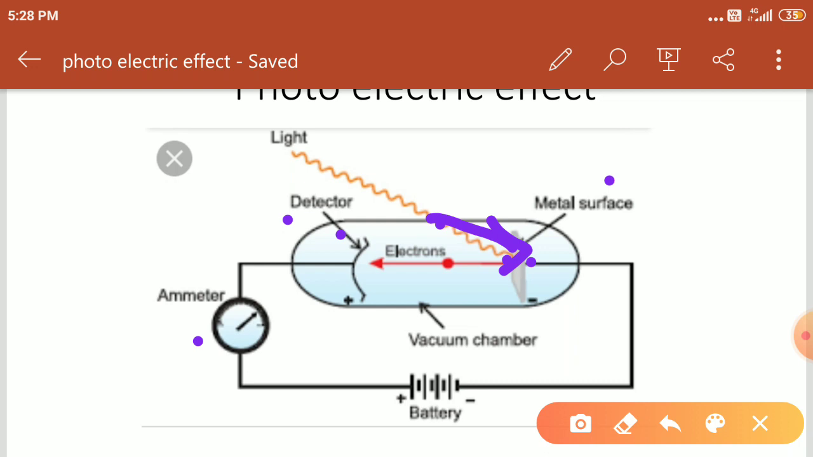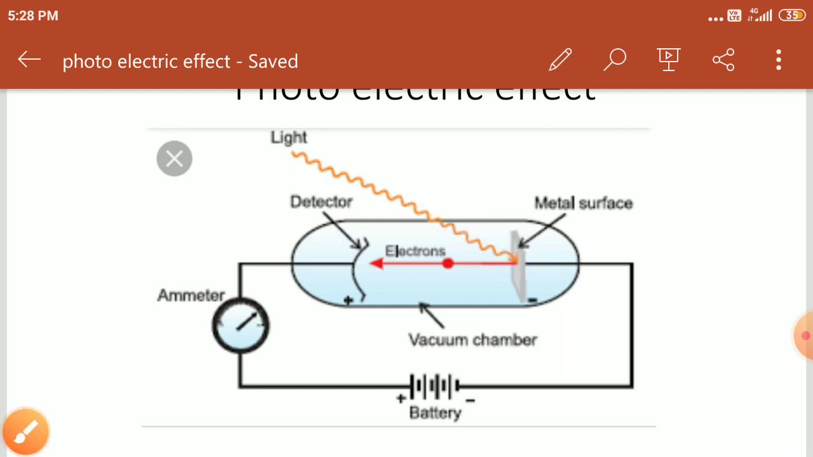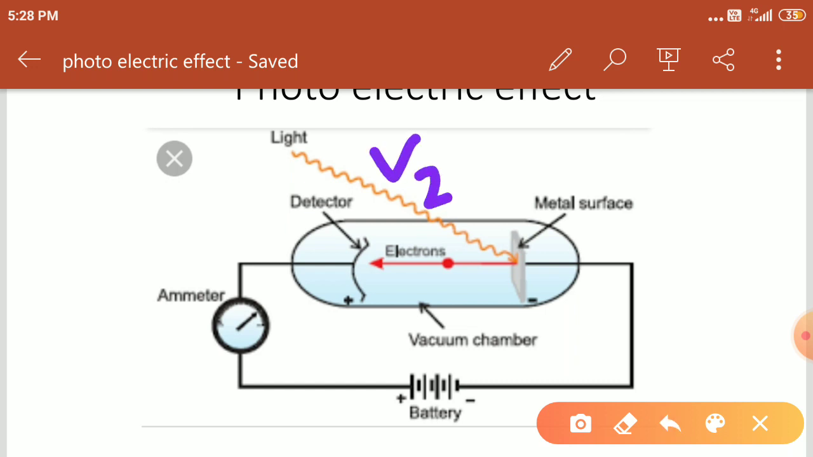when he passed a ray of light whose frequency is mu1, there is no ejection of electrons. Again he passed one more ray of light, mu2 frequency. If you pass the mu2 frequency of light, there is also no emission of electrons.